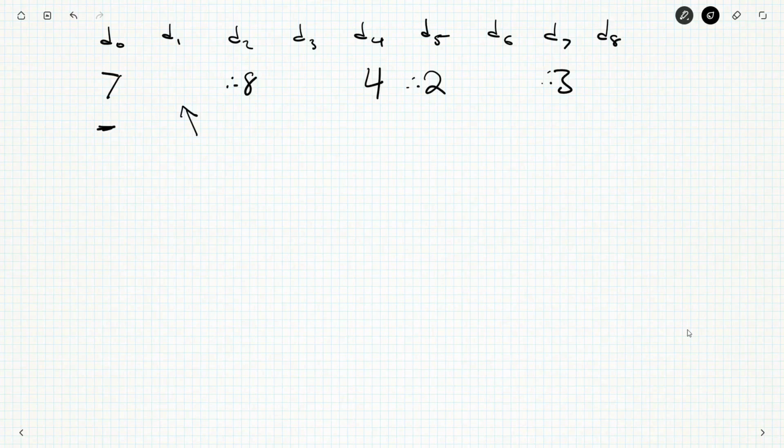So choose D0, and there's 7 choices there. And then choose D1. Once I choose 7, that gets me 3 more, so then there's 4 choices for D1.